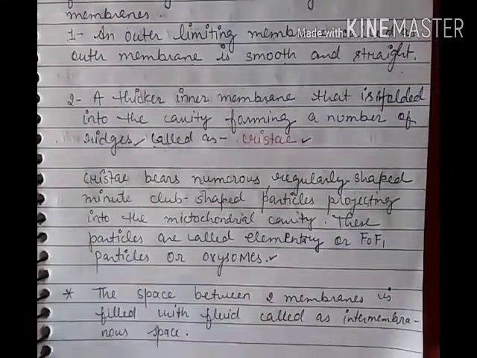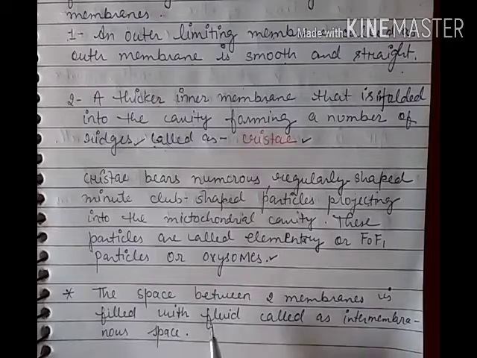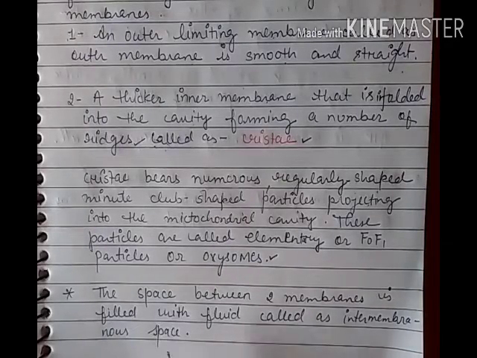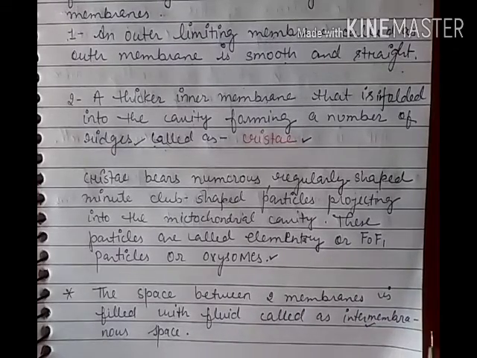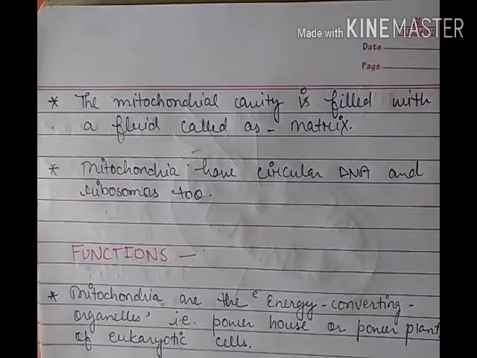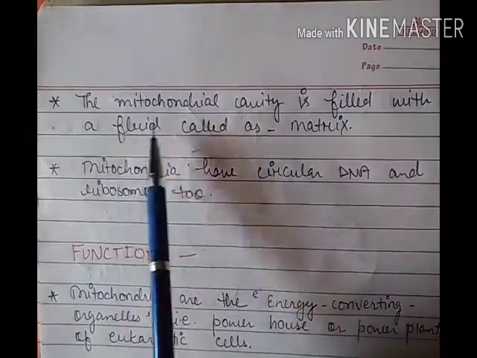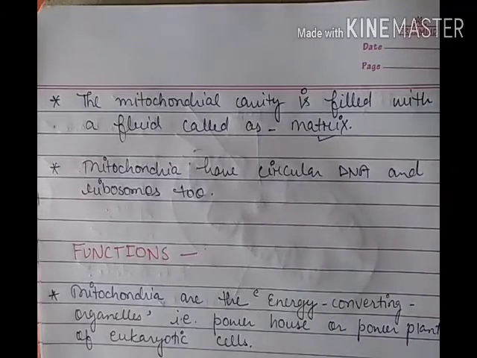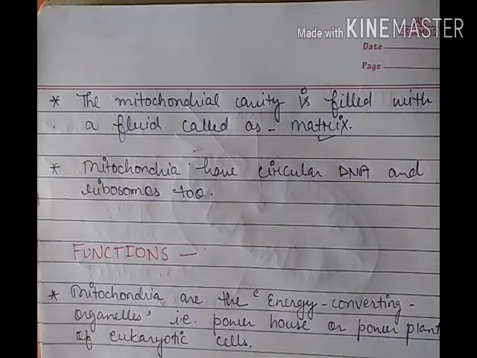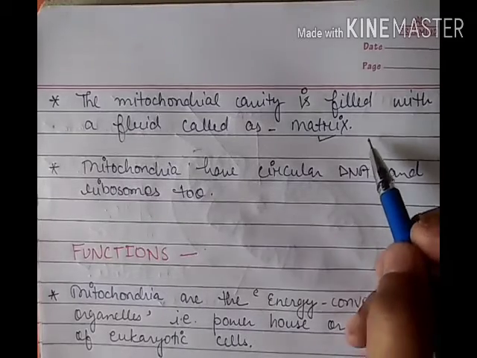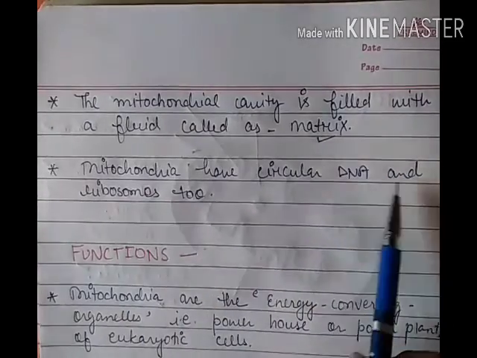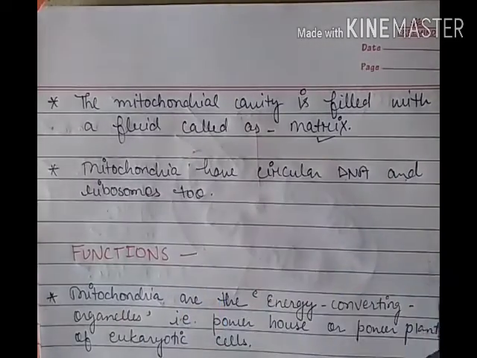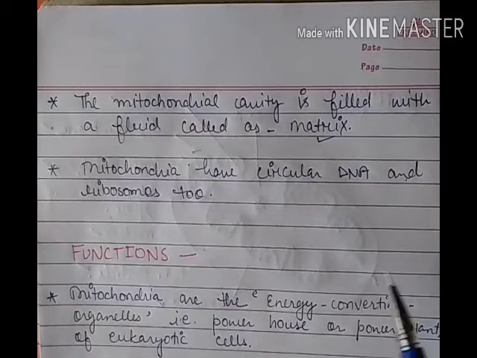The space between the two membranes is filled with fluid and is called the intermembrane space. The mitochondrial cavity is filled with a fluid, and that fluid is called the matrix. Inside the membrane of the mitochondria there is a cavity, and that cavity is filled with the matrix fluid. Now, mitochondria have their own circular DNA and ribosomes too. That's why they can produce their own protein.